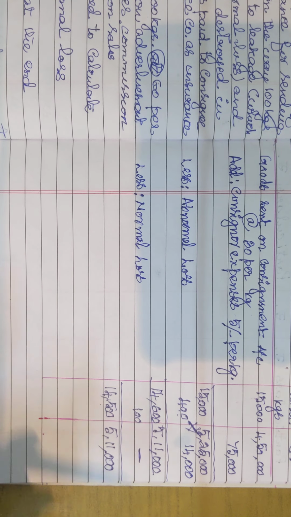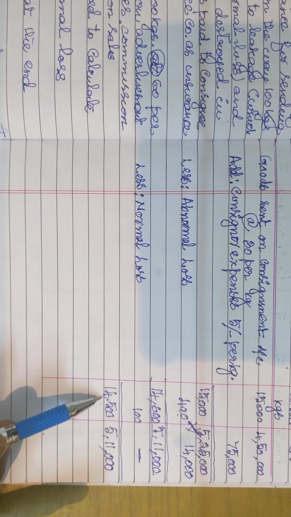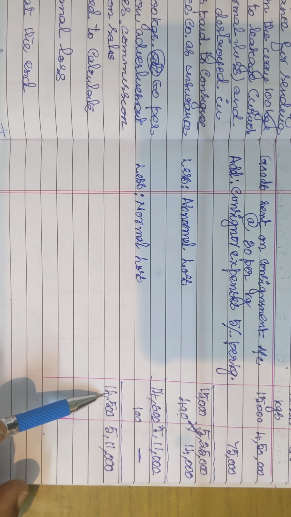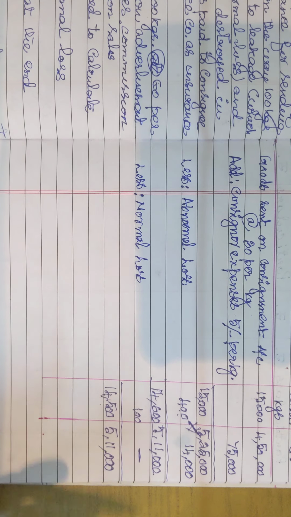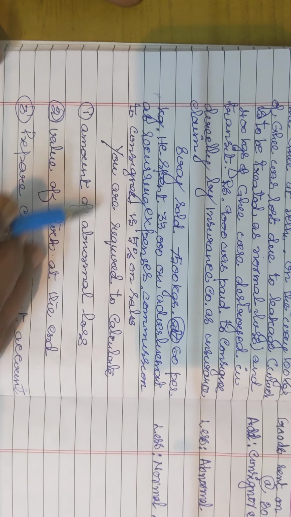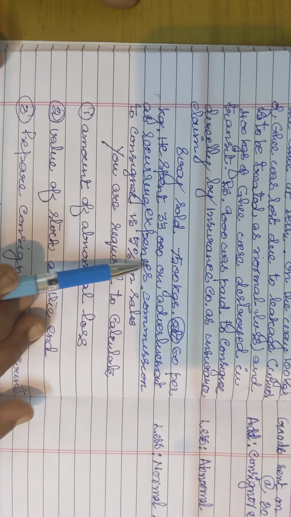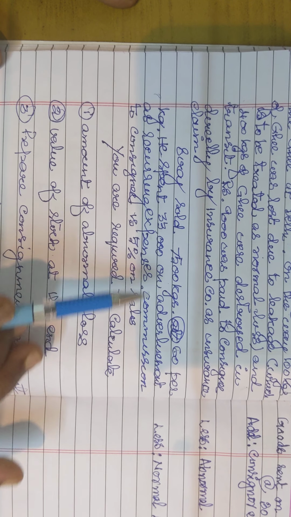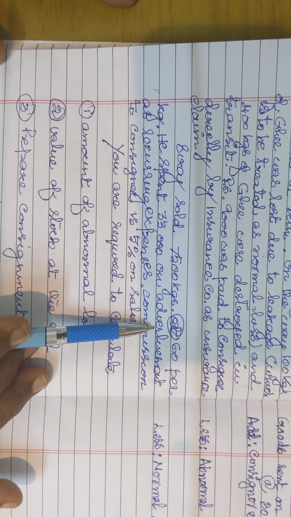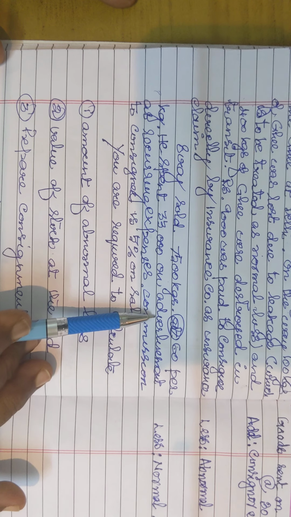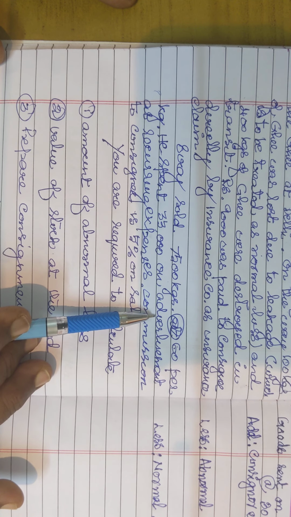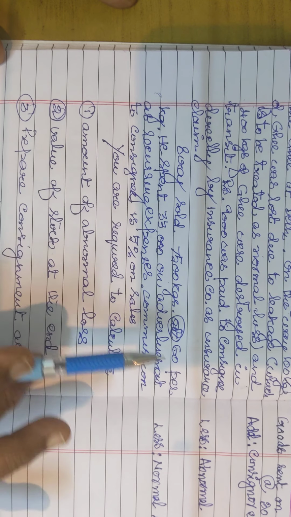Okay, now next, coming to the consignee, how much quantity has reached? 14,500 only reached the consignee. The consignee is at Delhi. Siraj, only 14,500 reached Delhi. Has he spent any direct expenses? Nothing is said here. He said that he has spent 33,000 on advertisement. This is an indirect expense. So this will not become a part of your cost of the material. So we can forget about it.